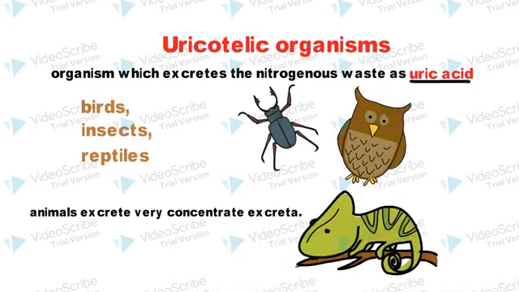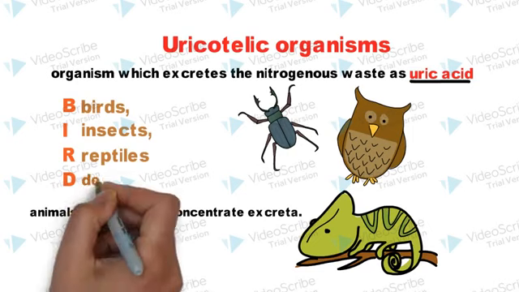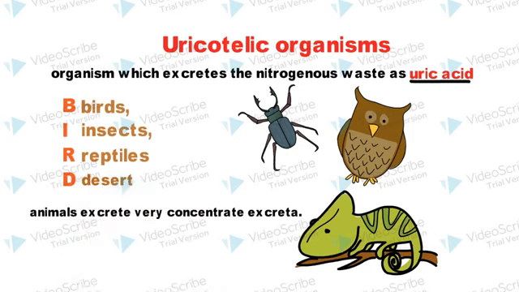The trick to remember these organisms is the word bird, where B stands for birds, I for insects, R for reptiles, and D for desert. So here you need to remember that most of the reptiles are found in deserts, and there is scarcity of water in deserts, so animals excrete very concentrated excreta.